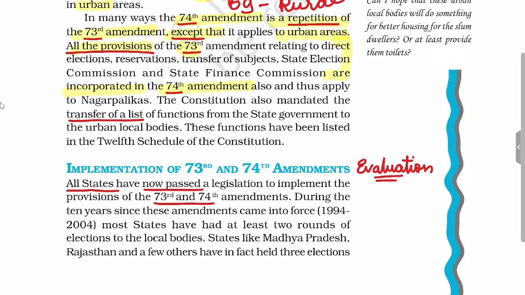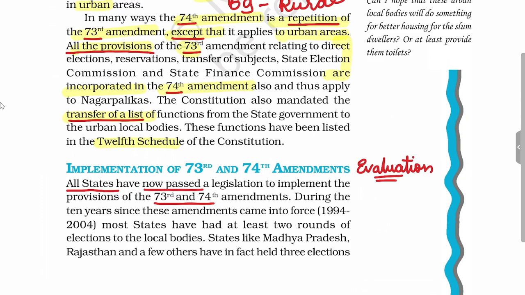Reservation will be provided to scheduled caste and scheduled tribe according to their population. The same kind of reservation which was in the 73rd Amendment Act will be provided to them in the 74th Amendment Act. Okay, and the subjects which can be transferred from state to the local bodies are in the 12th Schedule for the 74th Amendment Act, and the 11th Schedule for the 73rd Amendment Act.